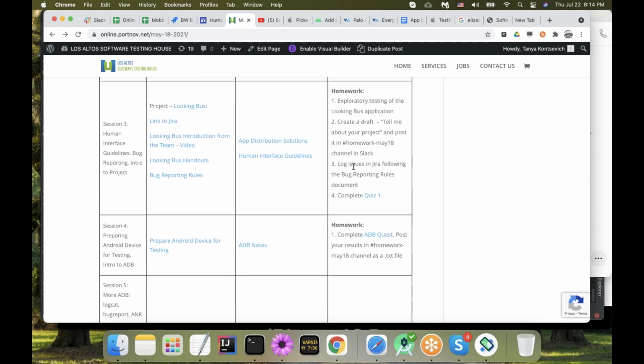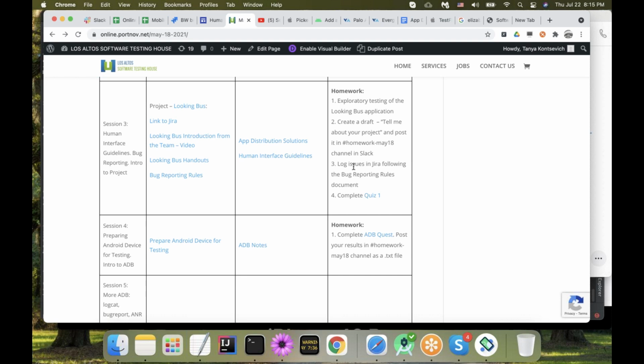Please, I don't know how you're going to do this, but please make your command environment variables work, so that when you type adb devices, it says list of devices attached and not command is not recognized. Because on Monday, we are going to start learning those ADB commands, and we're not going to have a class where I'm going to show you and show you and show you. No, we are going to do it all together, and you are going to post screenshots in Slack showing here's how I did it, and this is what I see. So please make it work.